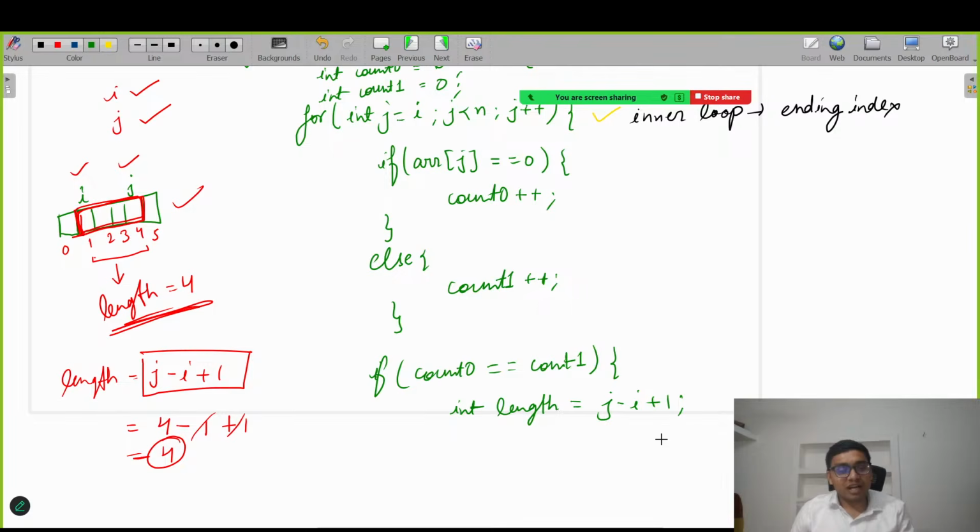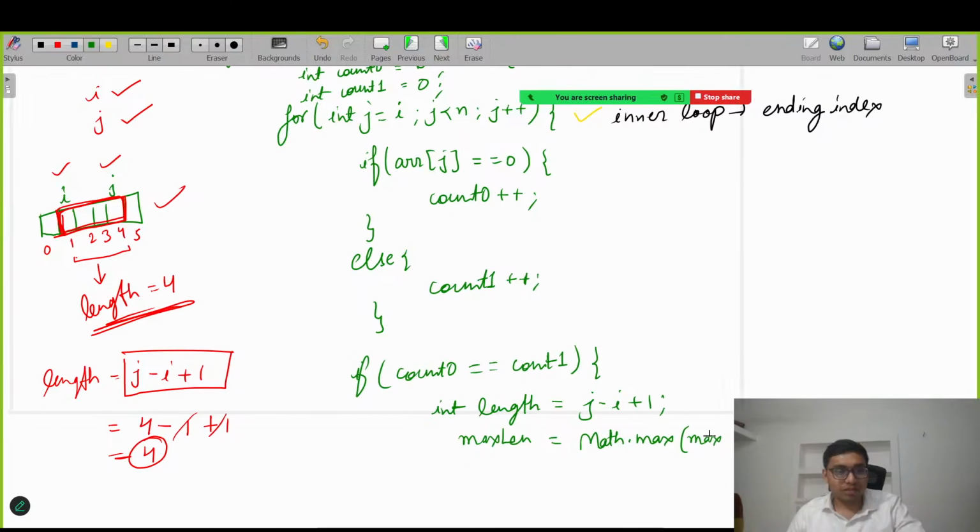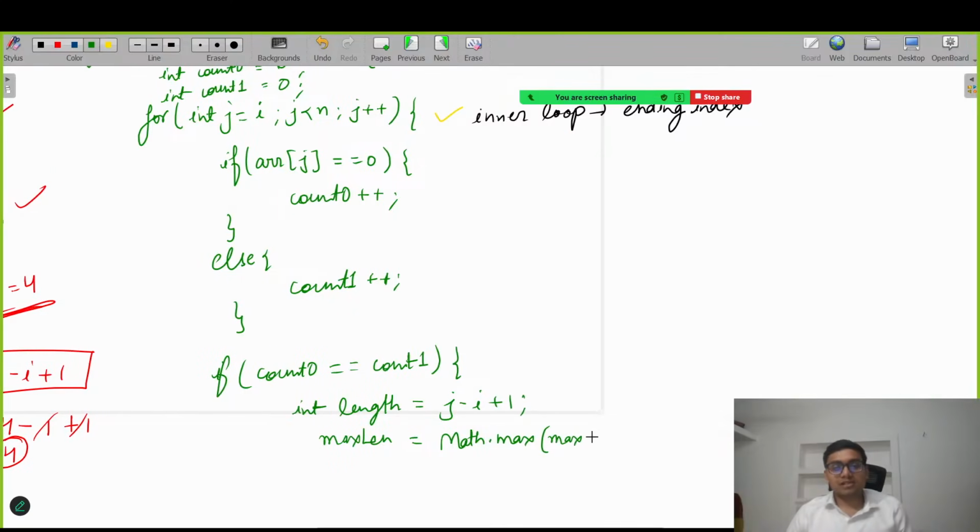Then after calculating, we will check whether this is the maximum length or not. So here I will update our variable max length with the help of Math.max, and here we pass the two values that I need to compare: max length, let me drag it here, and the current length that we got just now.